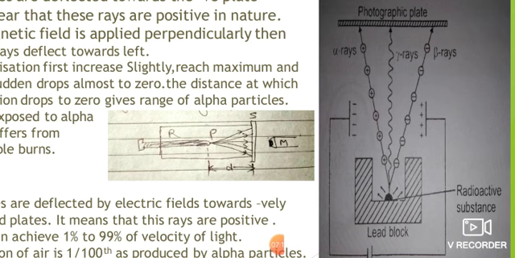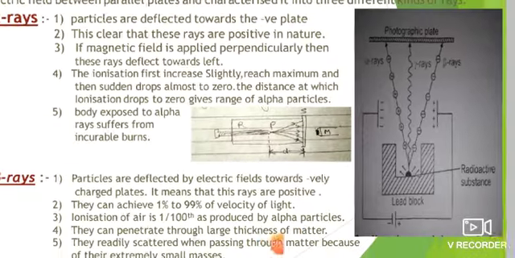The rays deflected toward the negative plate he considered alpha rays, those deflected toward the positive side he called beta rays, and the rest, which did not deflect on either side, he characterized as gamma rays.